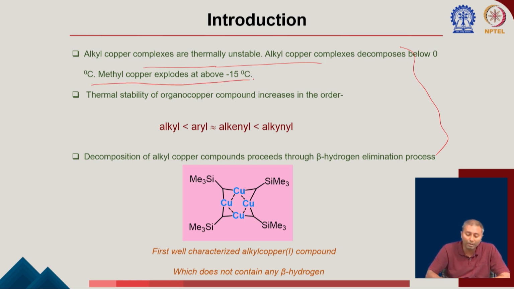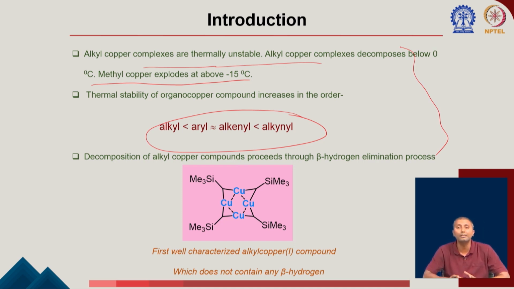Again, this is the order of thermal stability of organocopper compounds. You can see the alkynyl is more stable than alkenyl, then aryl, then alkyl. You can see these are very similar trends you have seen when I talked about the carbanion stability, correct? So that is the order it is following, because the s character is very high in case of alkynyl, it is getting decreased in alkenyl, and it is even getting decreased in case of alkyl.